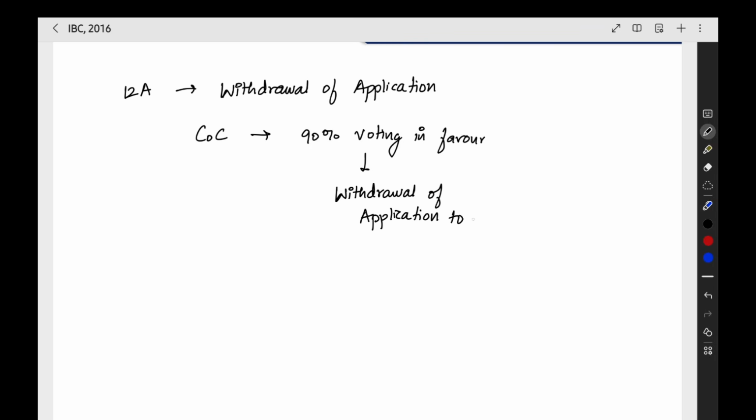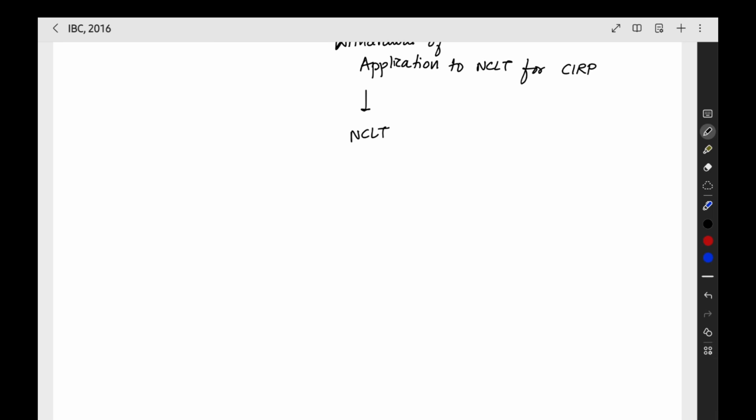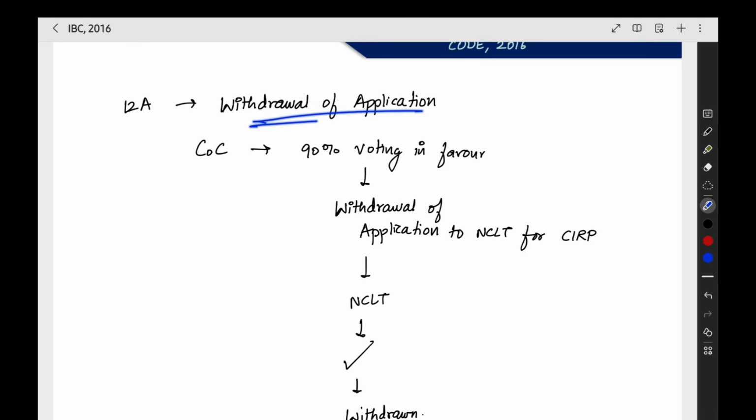Withdrawal of application to NCLT for CIRP. Initially they made an application, right? That application now they are withdrawing. Now what will happen? NCLT will decide, and if NCLT approves, then the application is withdrawn. The entire proceedings under CIRP, everything will stop. So this is the resolution for withdrawal of application. It is under section number 12A.